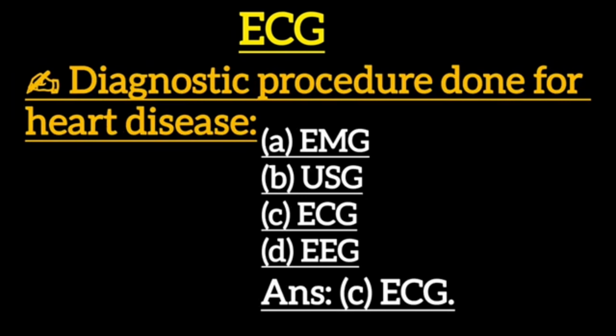Next one: diagnostic procedure done for heart disease. Option A, EMG. Option B, USG. Option C, ECG. Option D, EEG. Correct answer is option C, ECG.